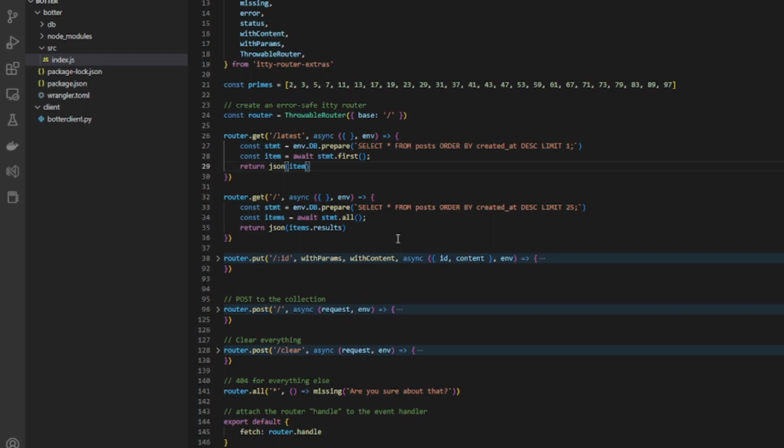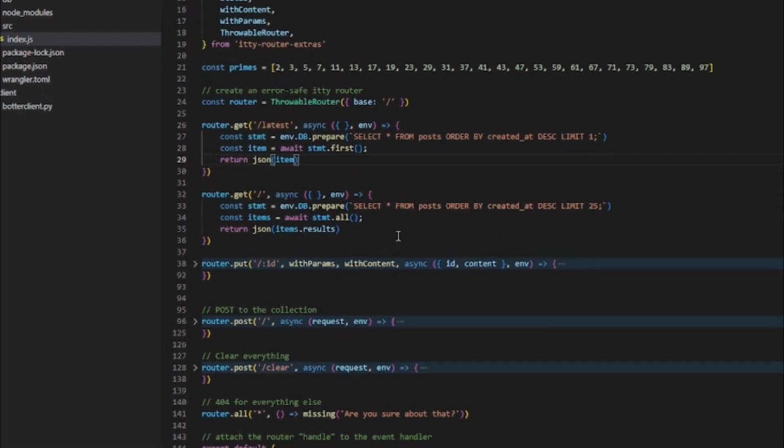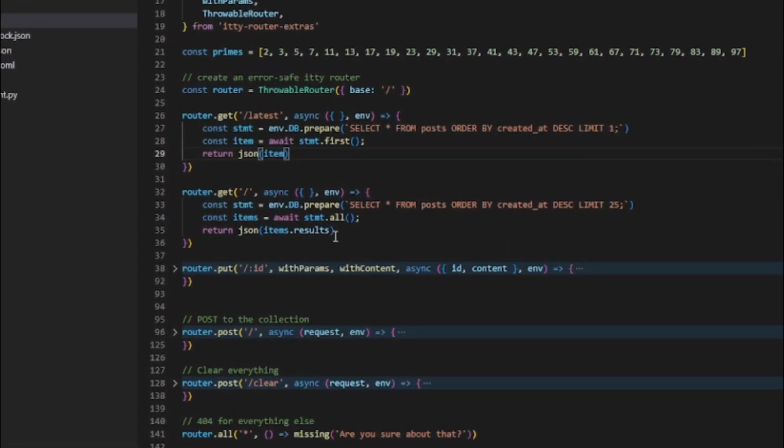The base route is just basically doing the same thing except getting 25. Now I could introduce paging here so we can see the archive and all the previous posts that were made, but this is really for educational purposes, so I'm not going to go the distance and include paging.